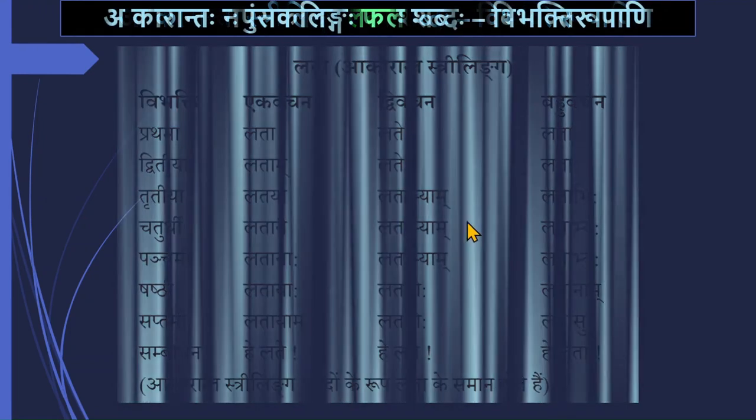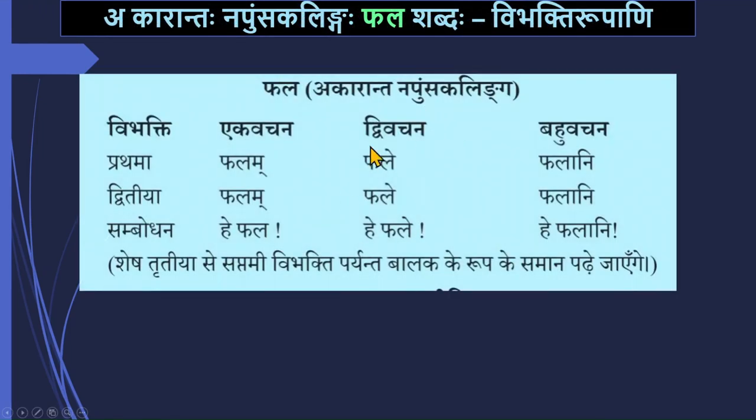And then for the napumsakalinga form for phala shabda, phalam phale phalani, phalam phale phalani. From tritiya to saptami, it is as in masculine, pullinga, phalena phalabhyam phalaihi, and so on. And sambodhana is he phala, he phale, he phalani.